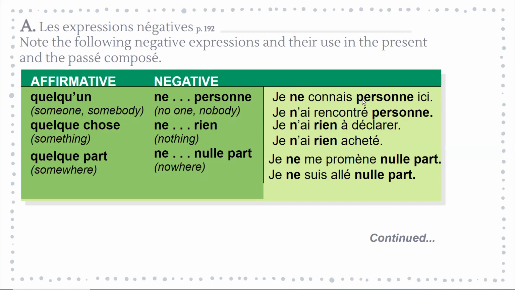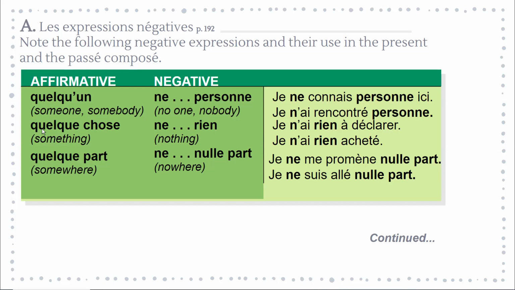Ne personne, ne pas. And the placement of these different parts of the negative expression will be exactly like those of ne pas. Je ne connais personne ici. I know no one, or I don't know anybody here. Here is another example in the passé composé. Je n'ai rencontré personne. I did not meet anyone. I did not meet anybody.